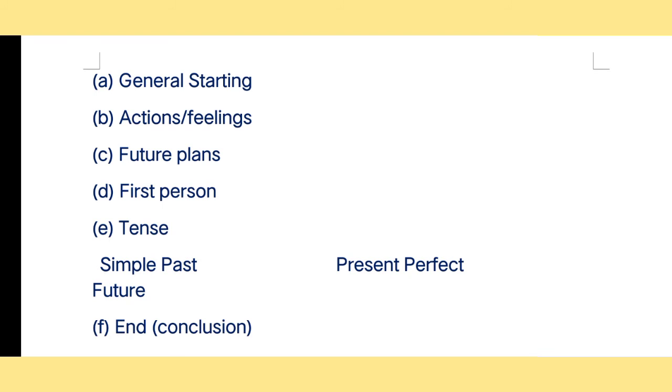For example, if I have to say about what happened last Sunday, I just say that last Sunday, as a part of a class project on child labor, I visited a slum near my locality. So this is a general starting where I'm just saying last Sunday, last day, last night, whatever we want to write, we can just write here. Monday, Sunday, whatever the day you want to write, but it should be a general starting.